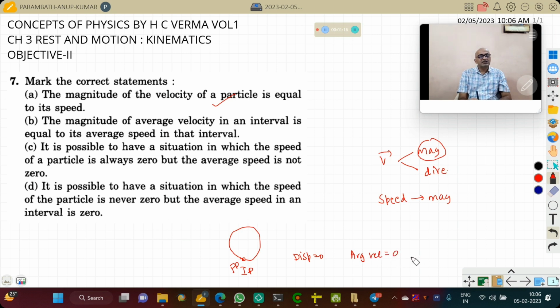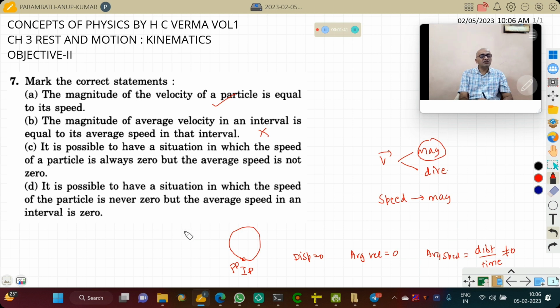But average speed, for this situation, is distance divided by time, which need not be equal to 0 because the particle has come back to its position. This is not true.